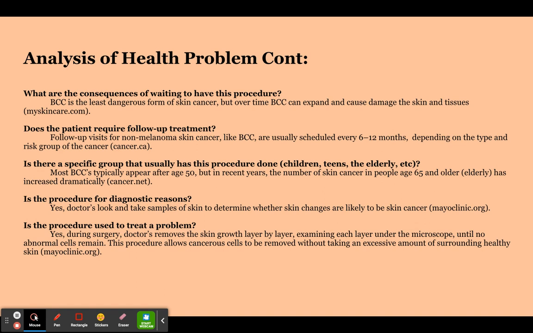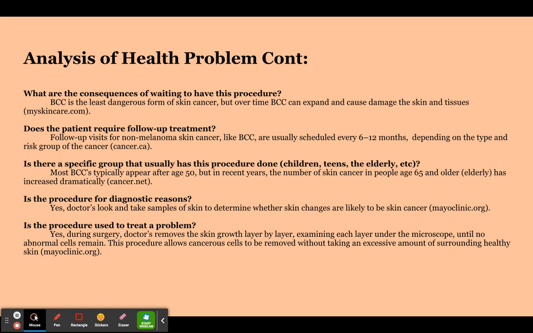Why does a patient require a follow-up treatment? Follow-up visits for non-melanoma skin cancer, like BCC, are usually scheduled every 6 to 12 months, depending on the type and risk group of the cancer. This comes from cancer.ca.